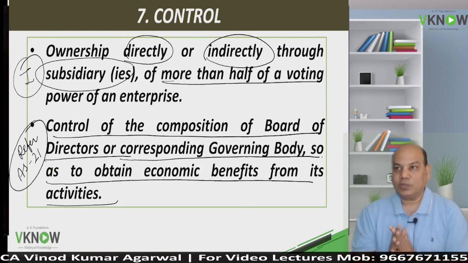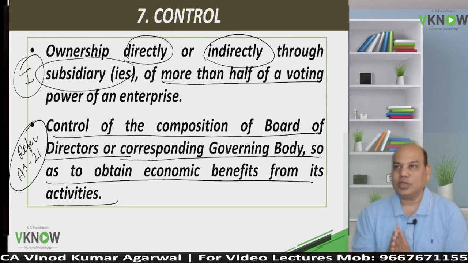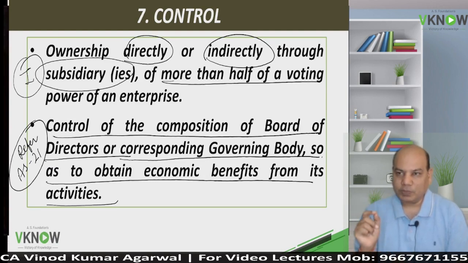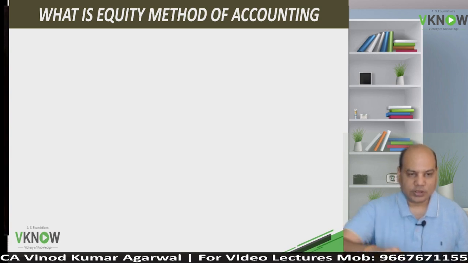That means if you are able to control the board of directors or governing body, then also it is assumed that you exercise control over the other entity. This was discussed in detail in Accounting Standard 21. There are two ways of acquiring control. One, through voting power, where it should be more than 50%. Second, control over the composition of board of directors. That means you are able to appoint majority of the board members. That is control. Okay. So today we'll take a break here. We'll continue in the next lecture.